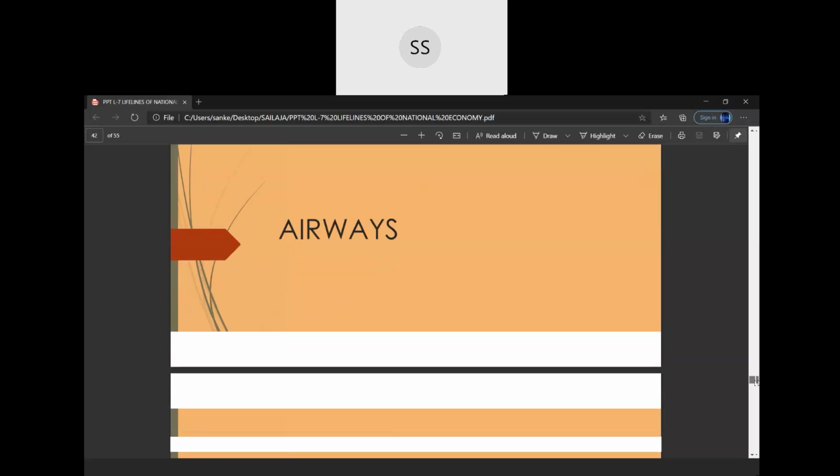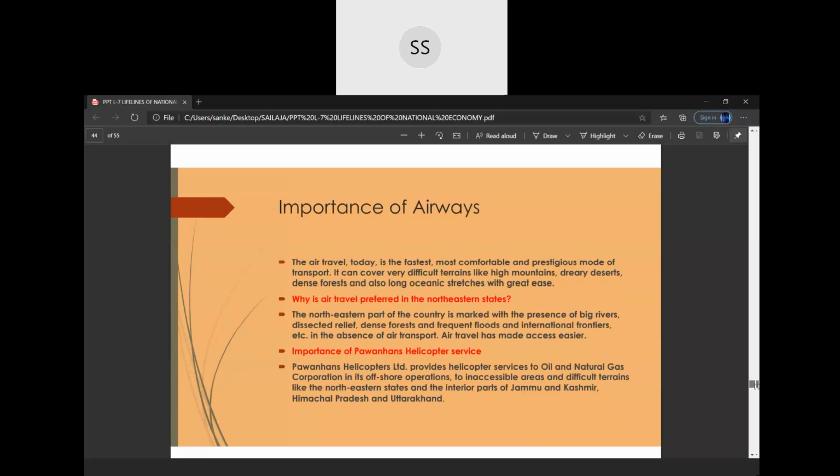That completes your waterways. Children, we come to the airways. What is the importance of airways, children? If we have to travel long distances, from one country to another country, and we have money with us, we can easily take air travel, because air travel is the fastest, comfortable and prestigious mode of transport. People who are rich generally travel by the airways.